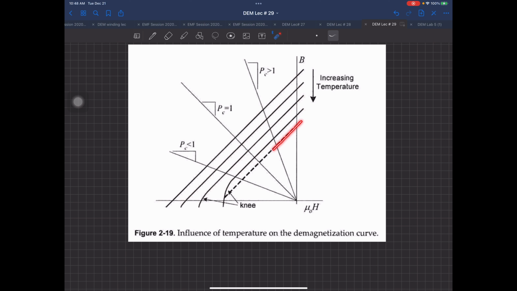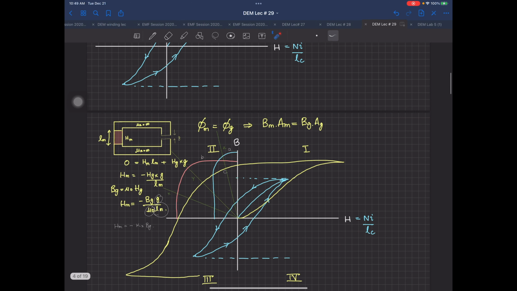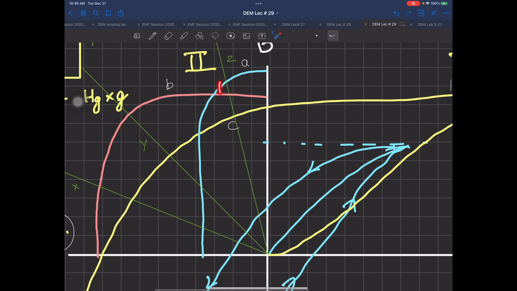If you go below beyond the knee point, your lines are going to fall down vertically. It will die down very fast, because you are applying that much negative HM to the magnet, and it will not work for long. So our manufacturers always try to stay somewhere above this knee point, in this region. Do not go below the knee point.